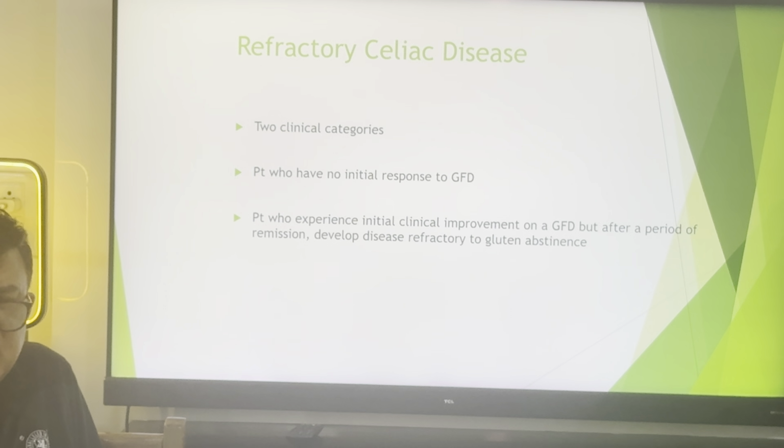The general incidence among children or adults with celiac disease is 0.24% cases of refractory celiac disease. The two clinical categories are patients who have no initial response to the gluten-free diet, and patients who experience initial clinical improvement on the gluten-free diet but after a period of remission develop disease refractory to gluten abstinence.